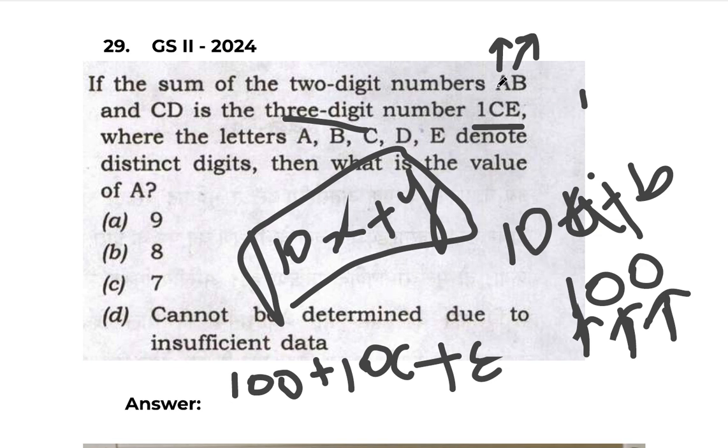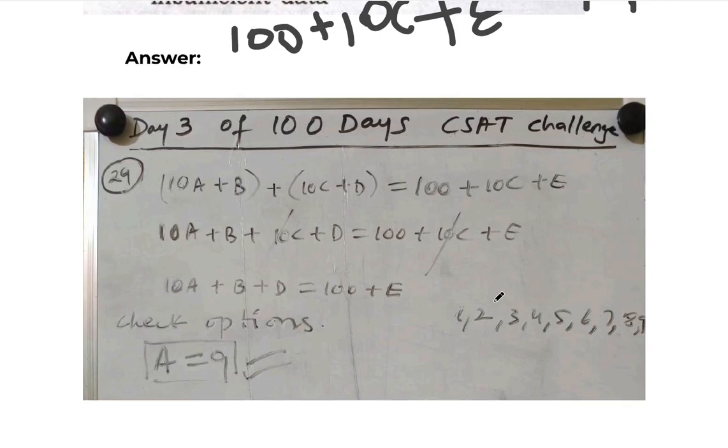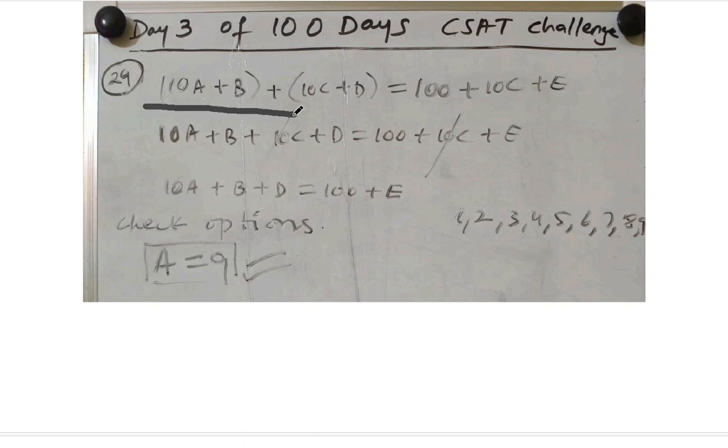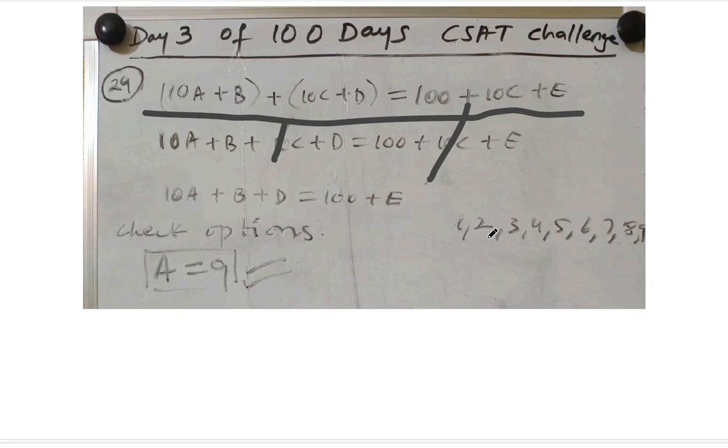We know this value, and the sum is also given here, so we can write it by equating the two. Here 10C is common, so I am cancelling 10C with 10C. Only 10A plus B plus D equals 100 plus E is remaining here, and they have given that these have distinct values.